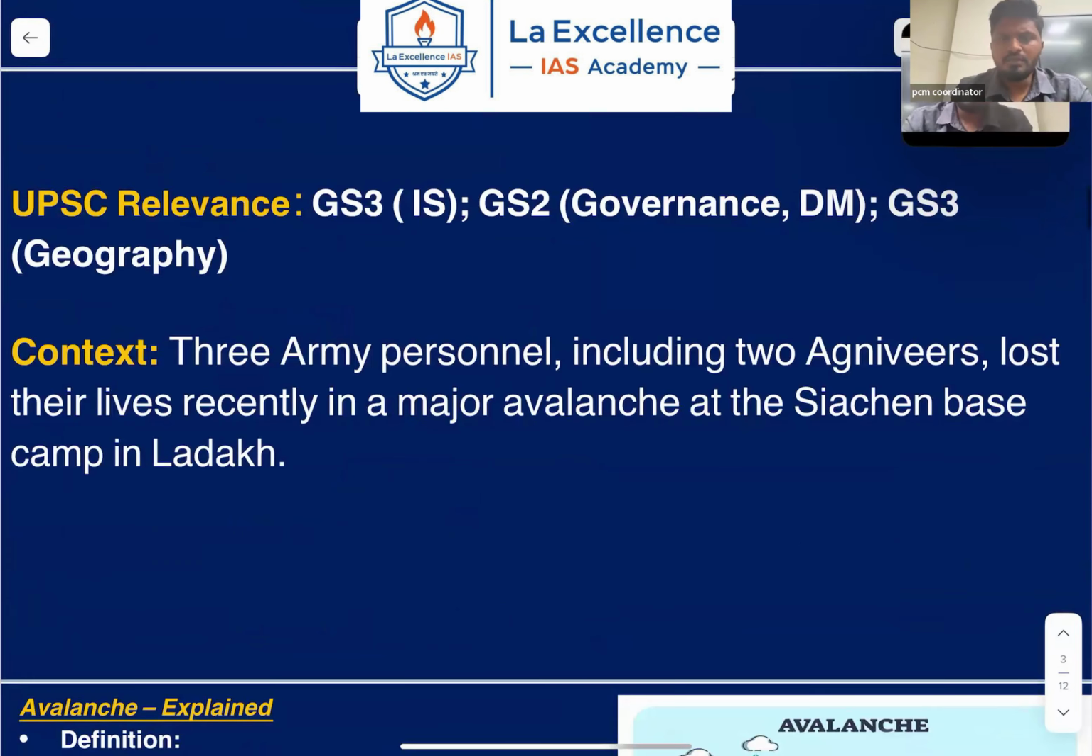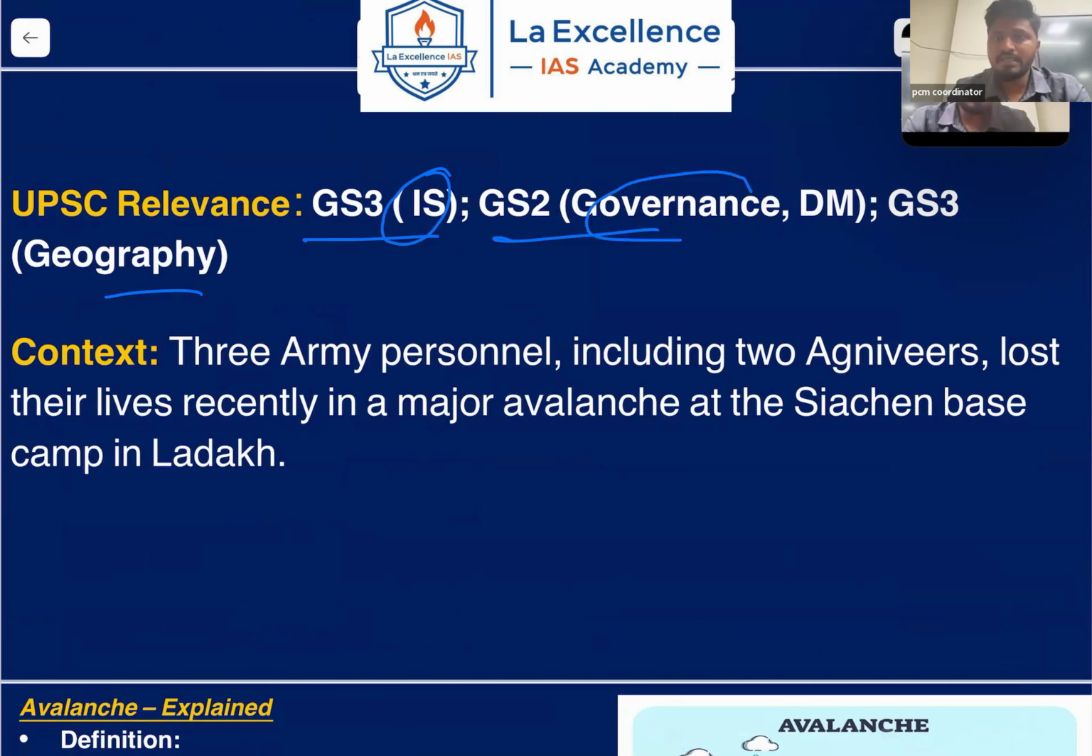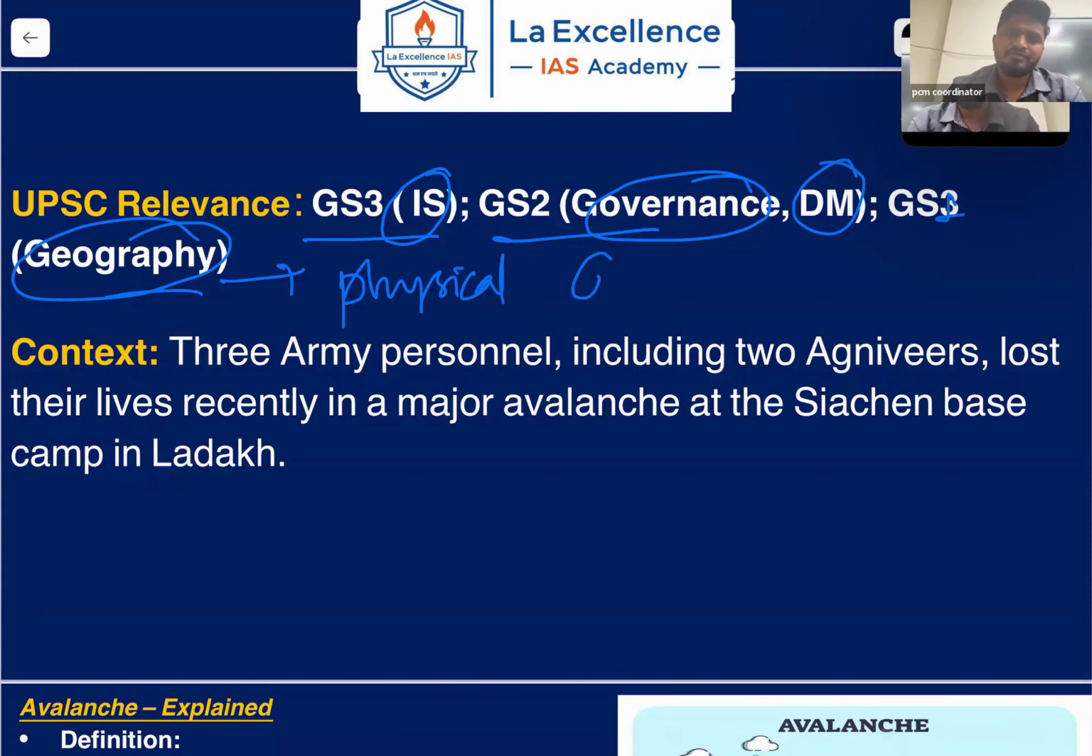Okay, so it is important from GS paper 3, GS paper 2 and GS paper 1 as well. GS paper 3 in internal security because of the soldiers involved, GS paper 2 in governance, and again disaster management, and GS paper 1 in geography, especially the physical geography part. Okay, so what is the context then?